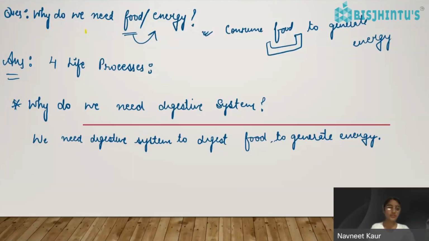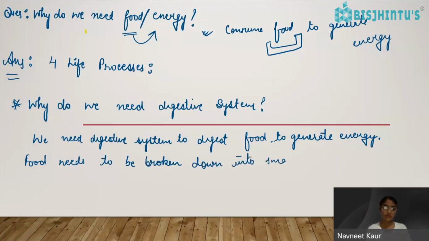The food that we consume as it is will not give us energy. The food needs to be broken down into small pieces and converted into a uniform source of energy.